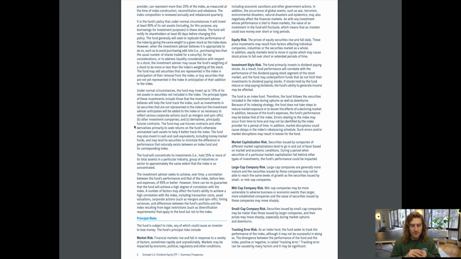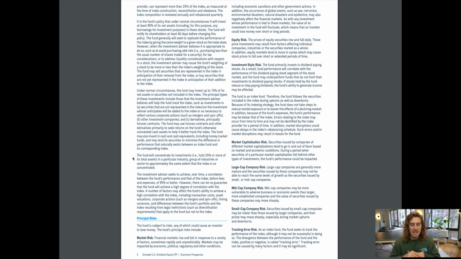The fund may use futures contracts and other derivatives primarily to seek returns on the fund's otherwise uninvested cash assets to help it better track the index. The fund may also invest in cash and cash equivalents, including money market funds, and may lend its securities to minimize the difference in performance that naturally exists between an index fund and its corresponding index.